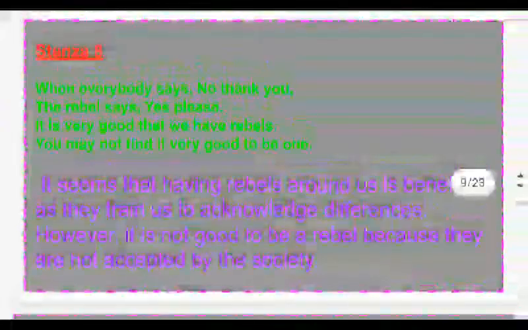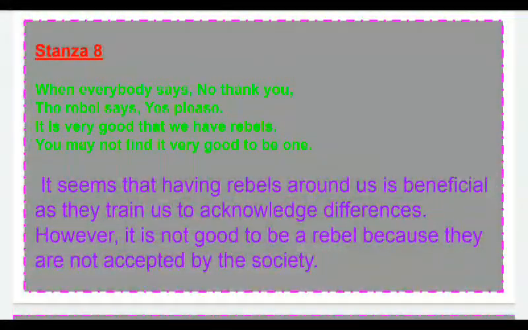When everybody says no thank you, the rebel says yes please. It is very good that we have rebels. You may not find it very good to be one. It seems that having rebels around us is beneficial, as they train us to acknowledge differences. Means they help us to acknowledge differences. They help us to find the differences.